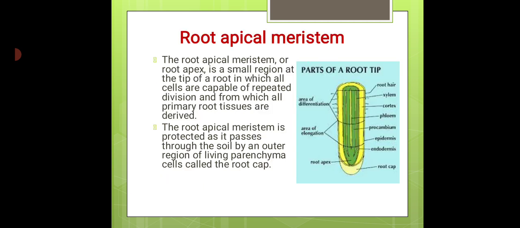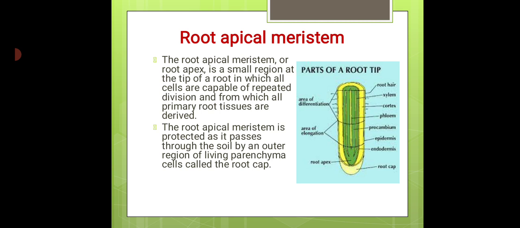Then root apical meristem. The root apical meristem or root apex is a small region at the tip of a root in which all cells are capable of repeated division and from which all primary root tissues are derived.